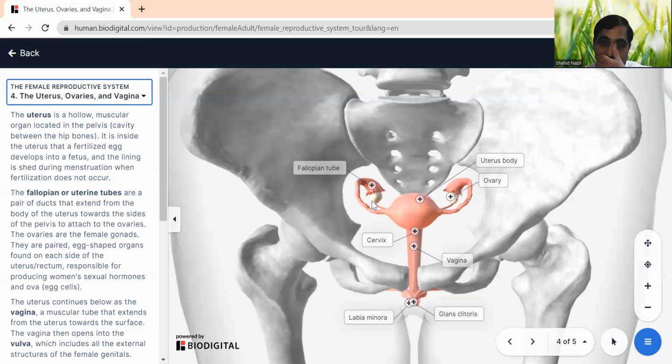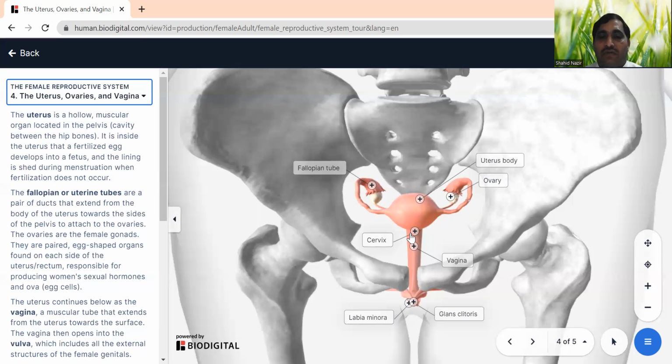As I mentioned earlier, we have ovaries which produce eggs. Then the fallopian tubes carry the eggs once they are released from the ovary. Then this is the uterus, where the fertilized egg will develop into a baby, and then we have the cervix. The cervix is very important to protect the developing fetus inside the uterus.